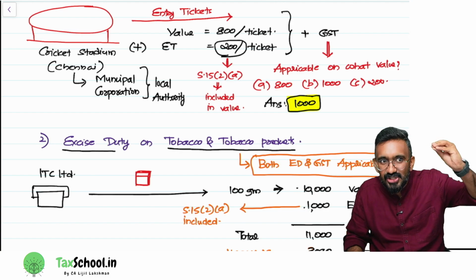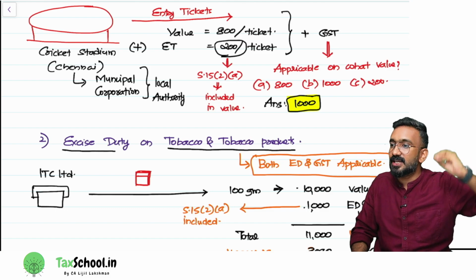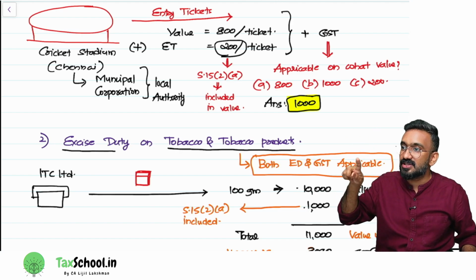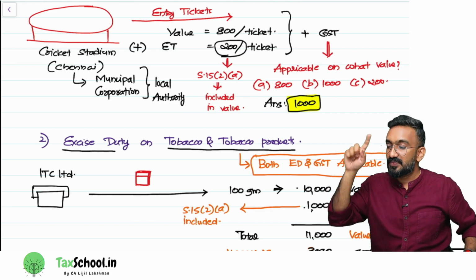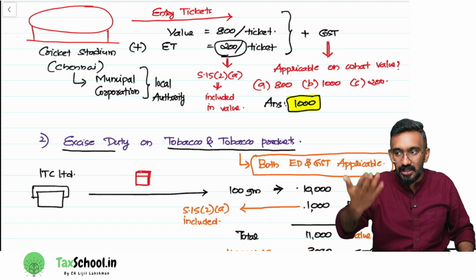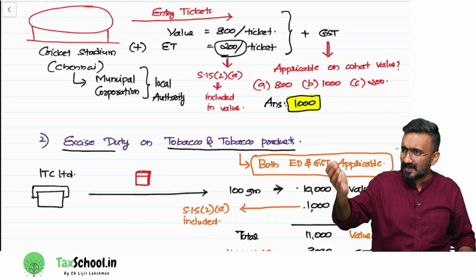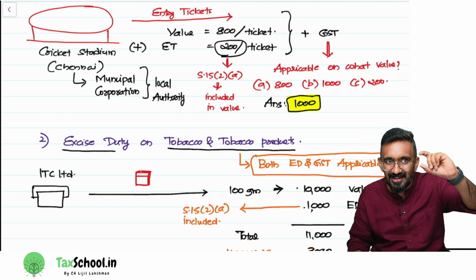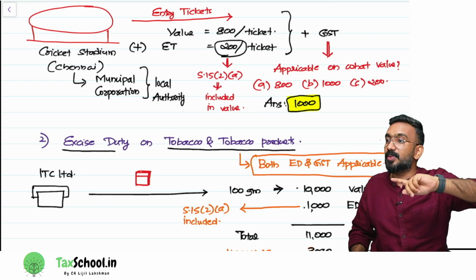How will you apply GST and compute MRP of the ticket? Whether we will add entertainment taxes first or GST first, or you add both entertainment taxes and GST on 800? No. 15(2)(a) says entertainment taxes, if it is applicable on a particular activity like entry ticket or a music show or a theater, you should add this entertainment taxes to the value first. So 800 ticket, 200 entertainment taxes. So 1000 rupees will be the value for the purpose of GST.